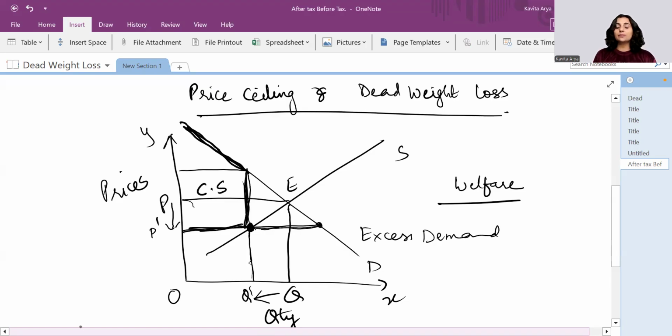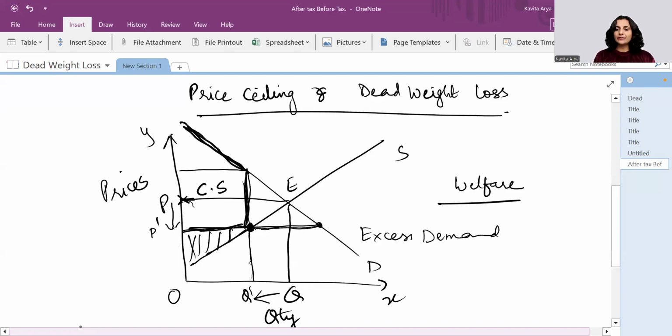Consumer surplus has now been enhanced, because earlier, in the perfect market with no ceiling, it was restricted to this level P, right? And producer surplus here is this much, which is now reduced.